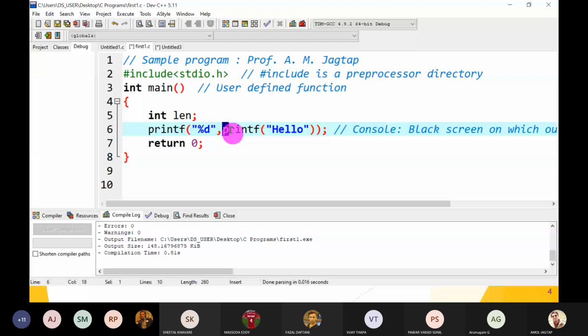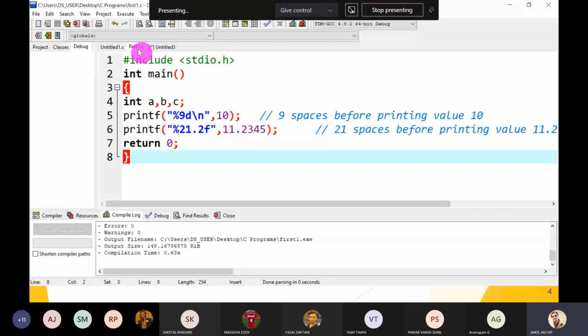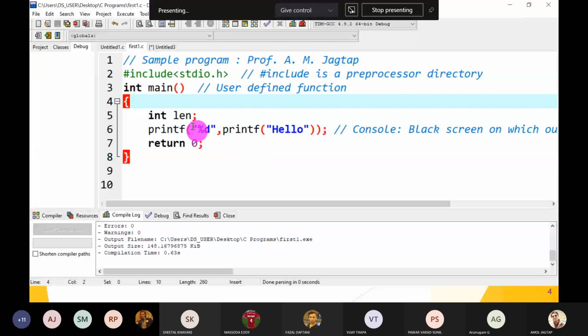Yes, students, did you understand the part? Sir, the screen is frozen. I think after execution the screen froze. So what to do? Now is it visible or frozen? Visible, sir.